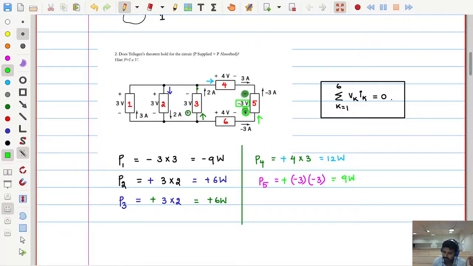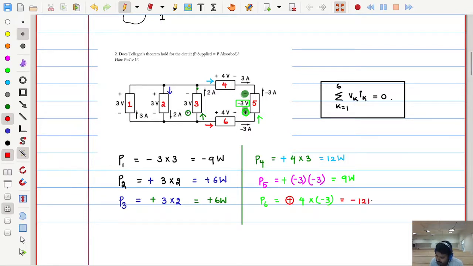In the same way, let us take the last element, P6. How much is the voltage? 4 volts. How much is the current? Minus 3. Now where is the minus 3 amperes entering for this element? Positive. So the power is positive. Here I am taking the sign as positive, but after simplifying I may get positive or negative. Since it is negative current, I get minus 12.